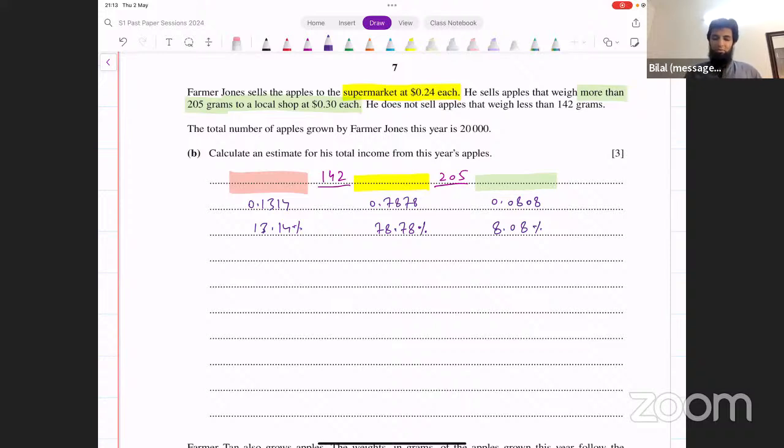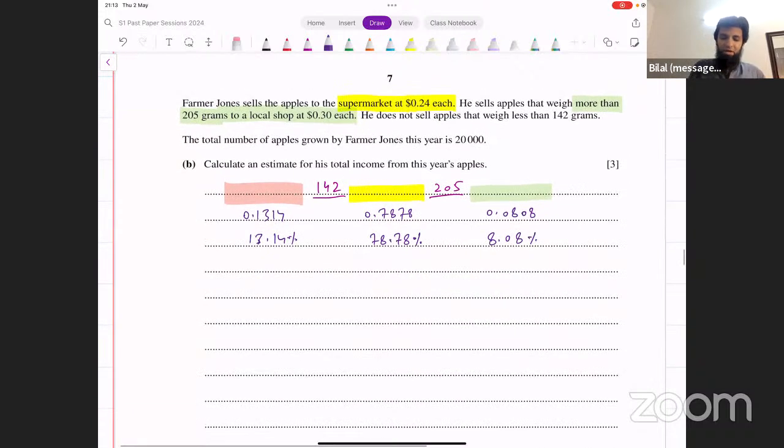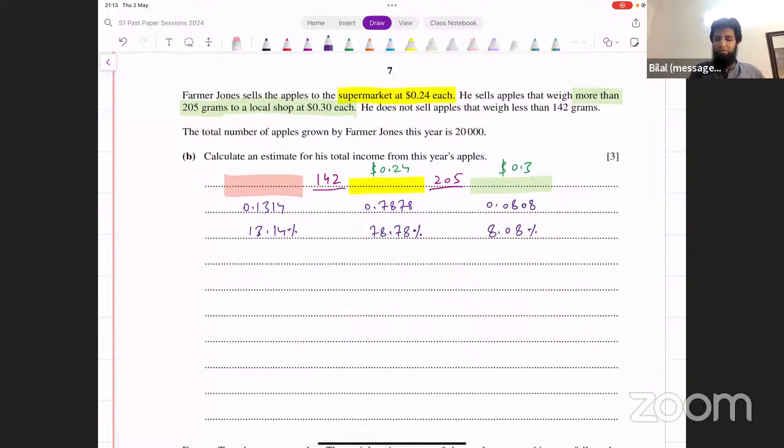Now you know that the middle region apples are sold for $0.24. The region on the right side, they are sold at $0.3. How many apples do we have in each region? Let's find this out. 20,000 multiplied by 0.7878.